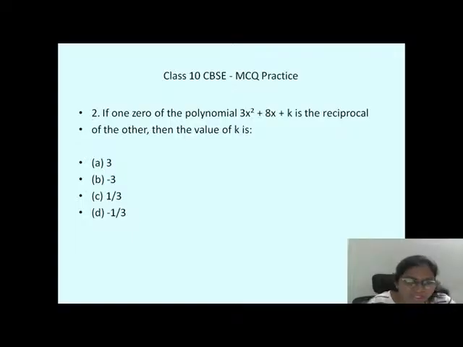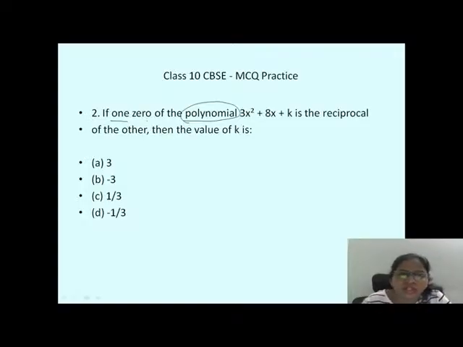So none of you knows this? Okay, done. Let us solve this question. So the question itself is saying that it is a polynomial. Polynomial means it has a degree x, right? And they were telling that if one zero of the polynomial is the reciprocal of the other.